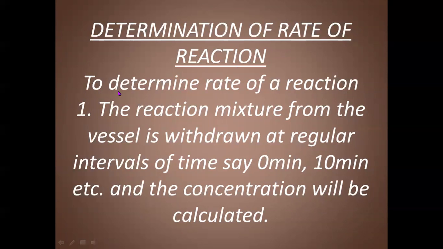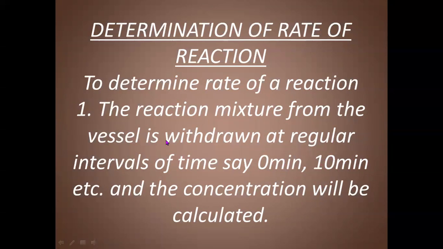So to determine the rate of reaction, first the reaction mixture from the vessel is withdrawn at regular intervals. It is chemical analysis, maybe volumetric analysis. The reaction mixture is withdrawn at regular intervals of time, say a time interval of 10 minutes. So in the beginning, 0 minutes, after 10 minutes, again after an interval of 10 minutes means 20 minutes, again after 10 minutes, that is 20 plus 10, that is 30.